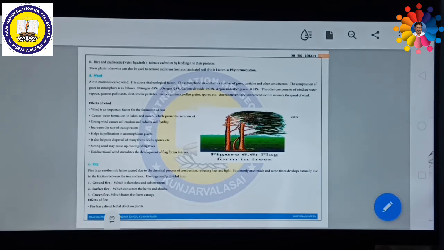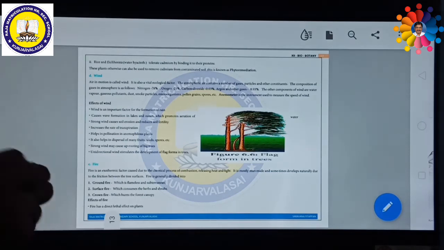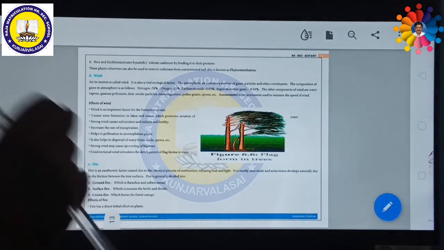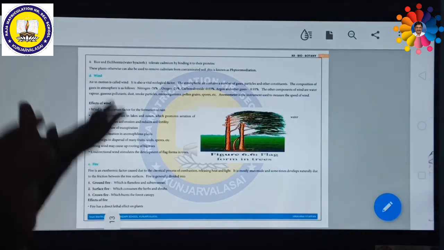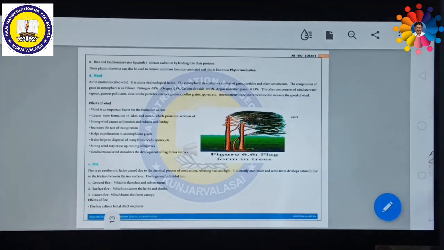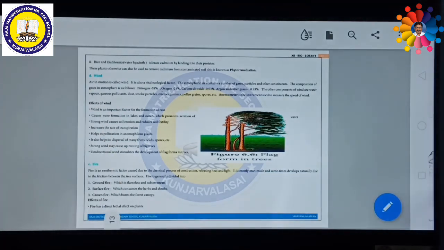It is mostly man-made. On very rare occasions it develops naturally due to friction between tree surfaces. When the leaves and stems become dry during summer, friction between the trees or leaves can cause a fire. This is a very rare accident. Forest fire might occur due to this condition.